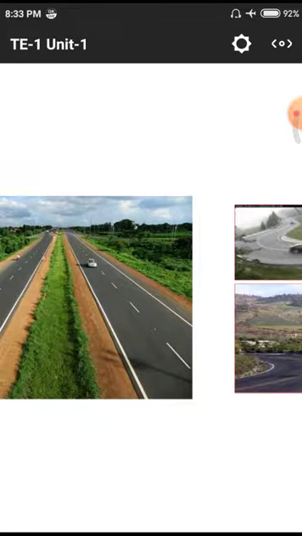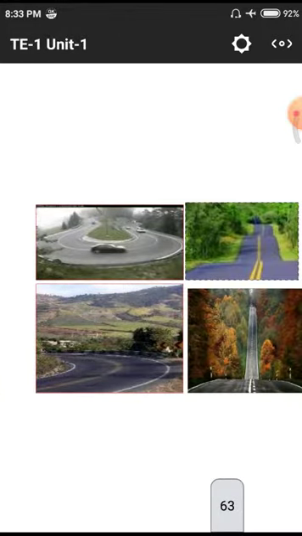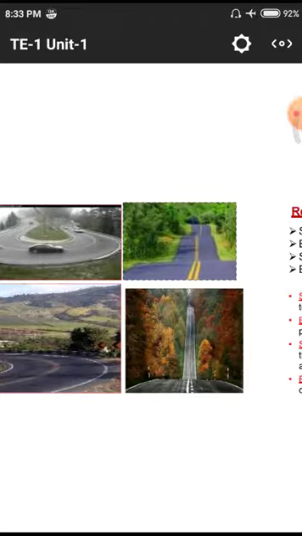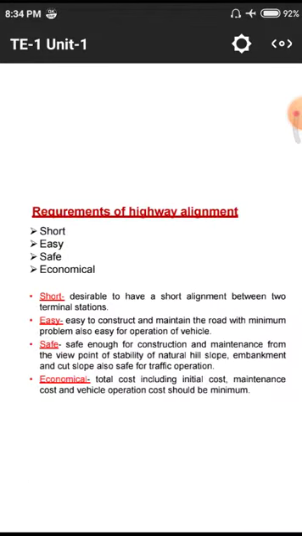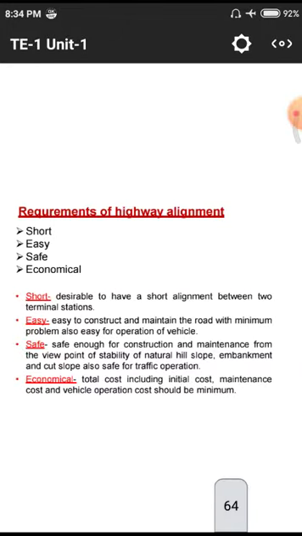Like this, the edges we need to paint with white, and in the middle we need to do like this. In this particular area yellow paint is used. That means overtaking is strictly prohibited in that area. Changing lanes, from one lane to another, is strictly prohibited. Whenever we see a double line, this double line indicates prohibition of vehicles, and vehicle operation and cost should be as minimum as possible to construct the particular roads.